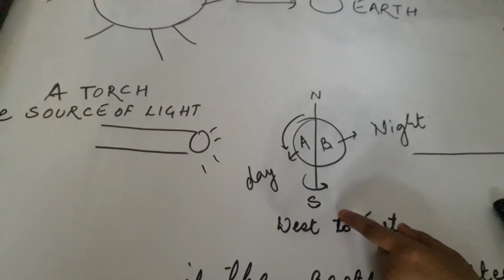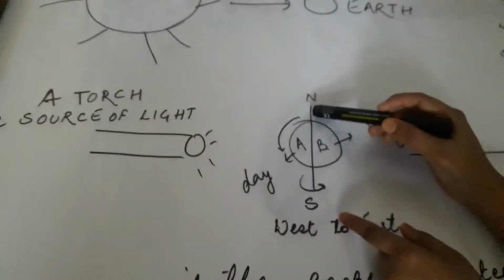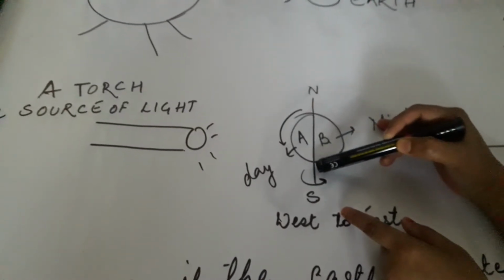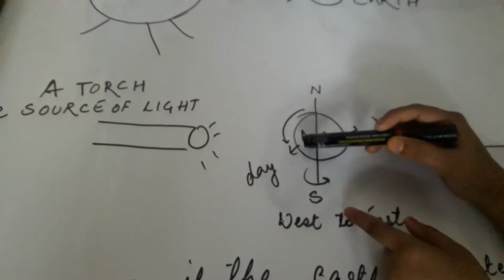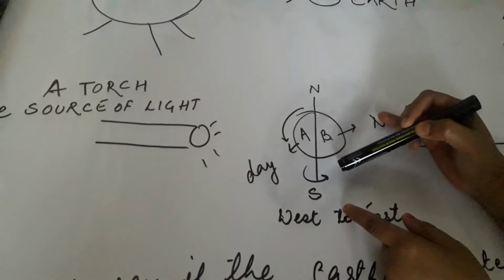What is this axis? This axis is an imaginary line which is passing from North Pole and South Pole. So the earth is rotating, or it is moving from west to east.